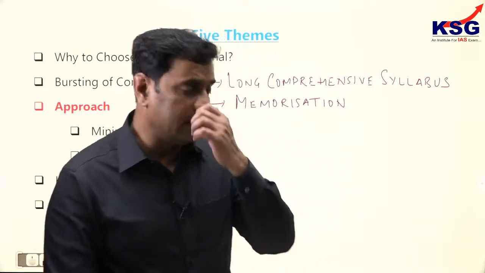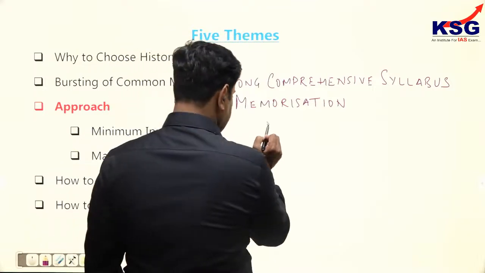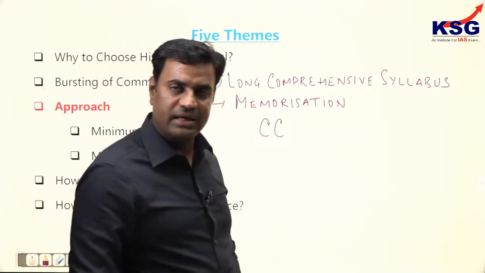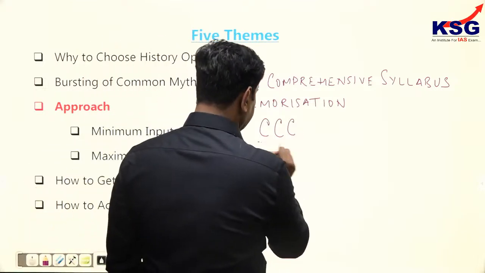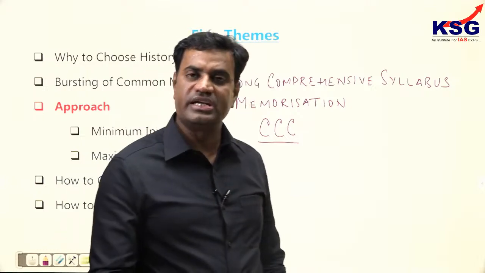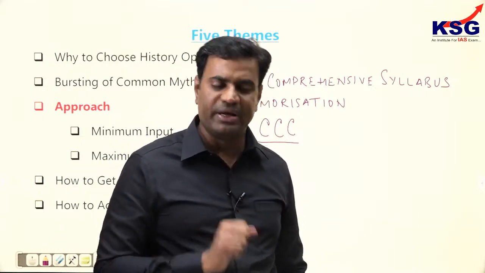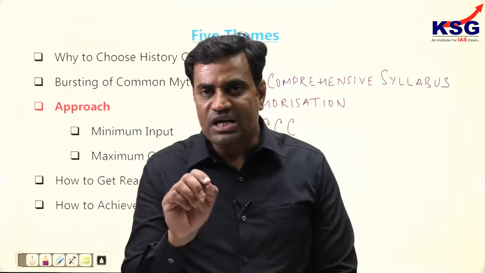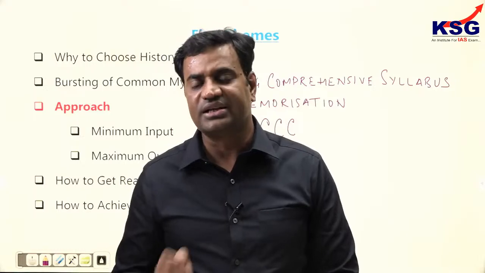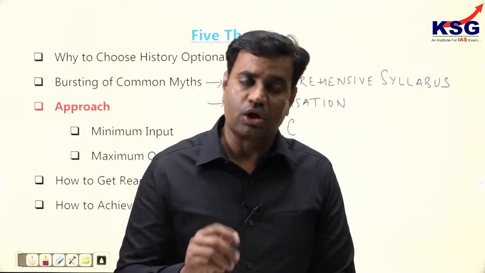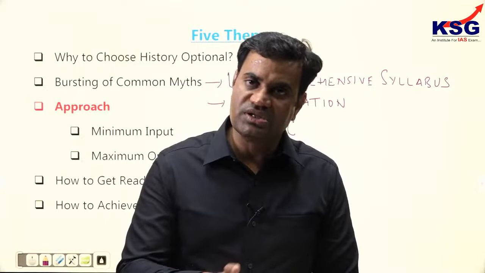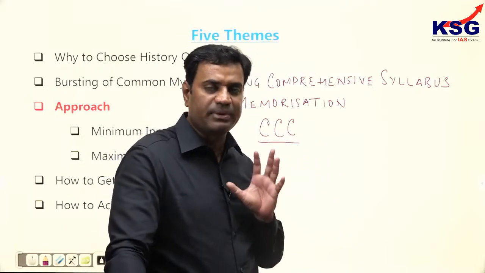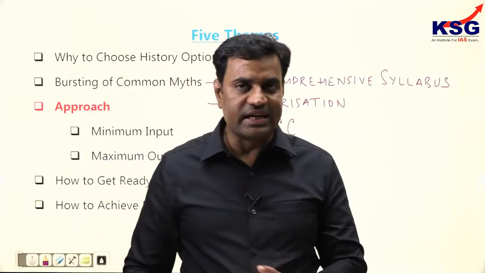Clear? History is based on 3C. First is to understand the context, then the concept, and then comprehension, understanding. 3C, clear? So it is largely about context, concept and comprehension rather than memorization of facts. They will not ask you about the date of the Battle of Plassey; rather they will ask you what led to the Battle of Plassey and what were the consequences of the Battle of Plassey, clear? So obviously context and concept play an important role, not the dates and figures.